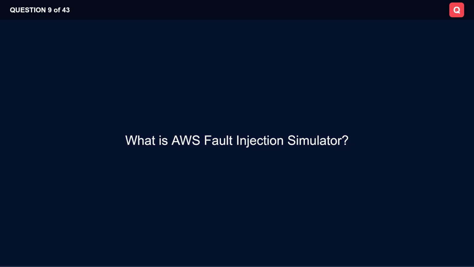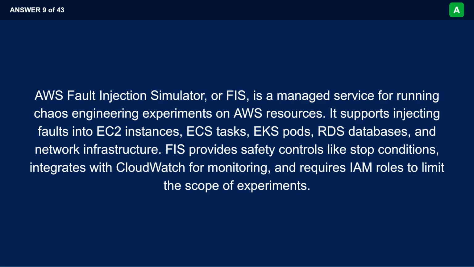What is AWS Fault Injection Simulator? AWS Fault Injection Simulator, or FIS, is a managed service for running chaos engineering experiments on AWS resources. It supports injecting faults into EC2 instances, ECS tasks, EKS pods, RDS databases, and network infrastructure. FIS provides safety controls like stop conditions, integrates with CloudWatch for monitoring, and requires IAM roles to limit the scope of experiments.